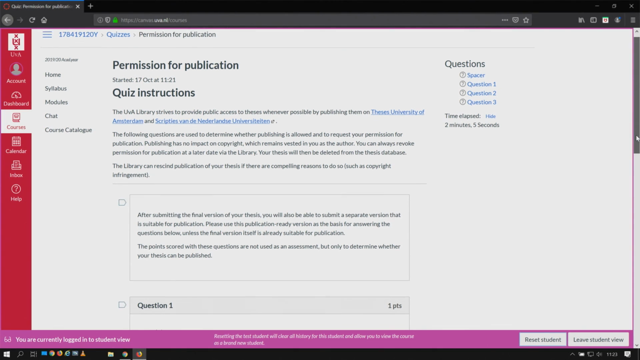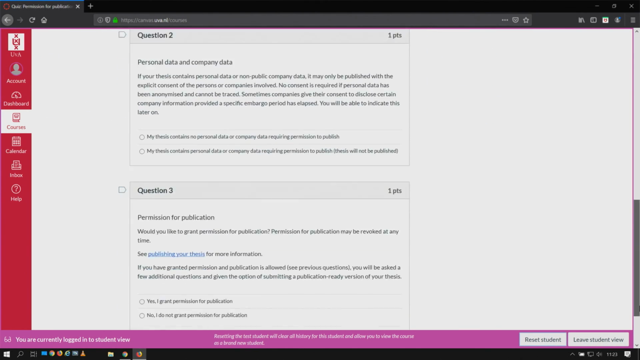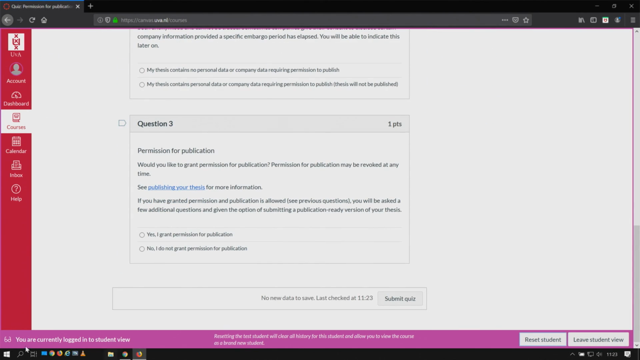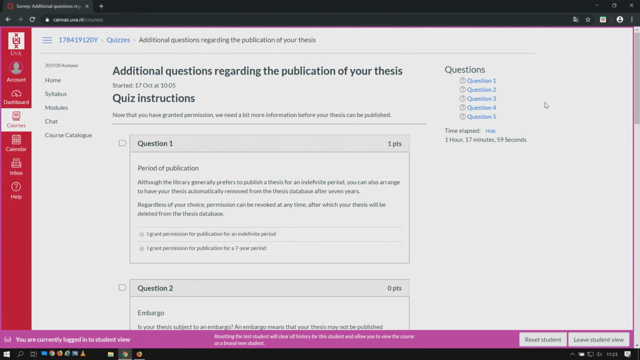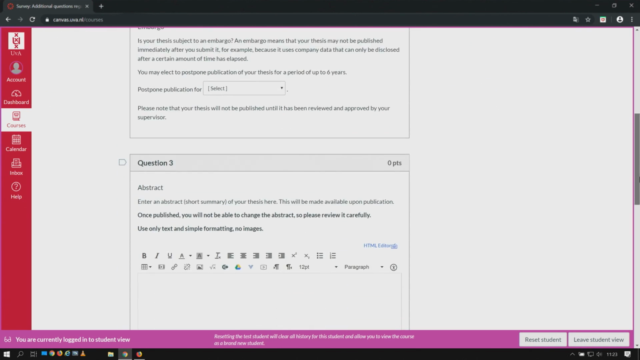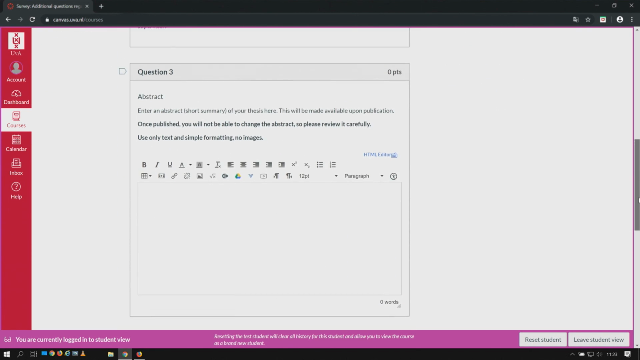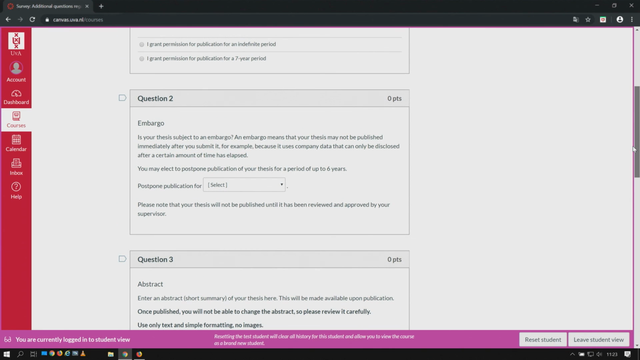If you indicate in the quiz that you wish to publish your thesis, there will be several additional questions. For example, you will be asked to provide a brief summary of your thesis. You can also set an embargo period for publication, for example if you wish to wait a year before publishing your thesis. Companies sometimes request this if you have used their data.